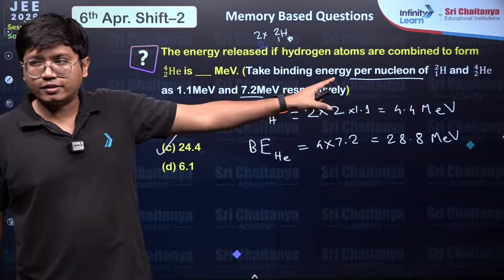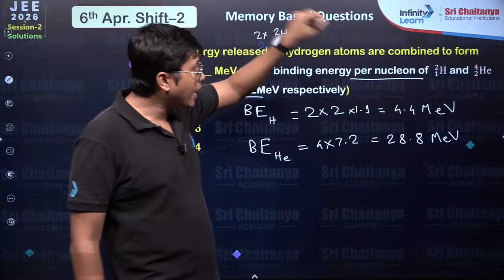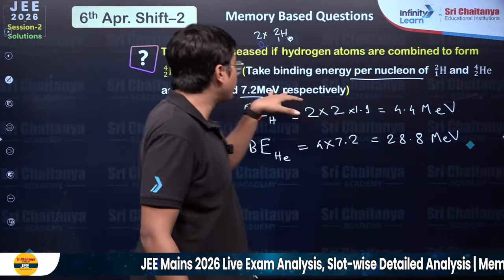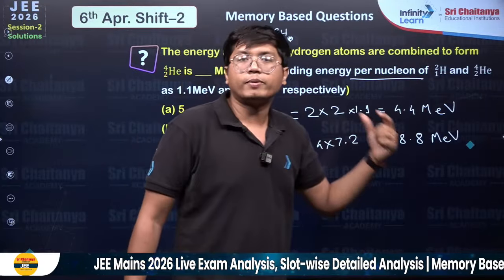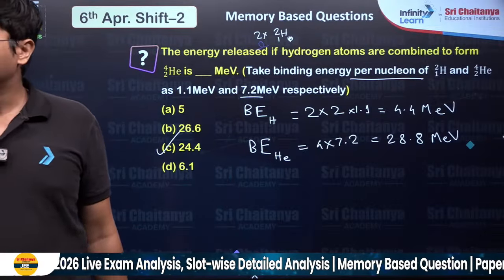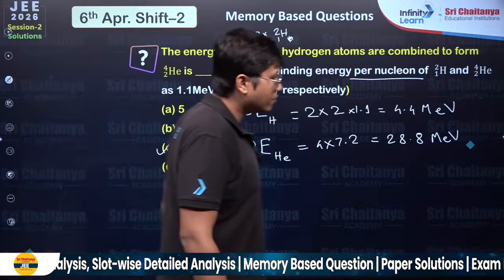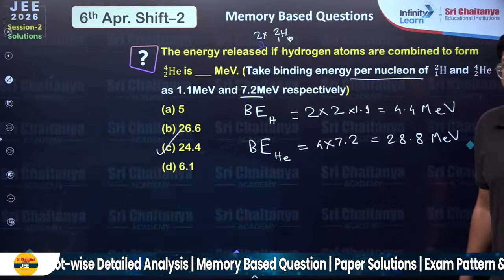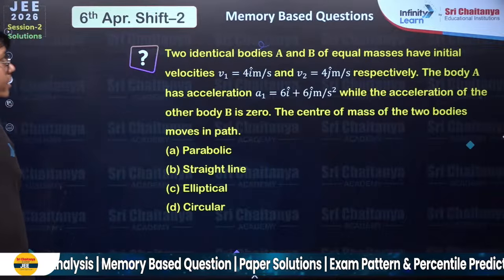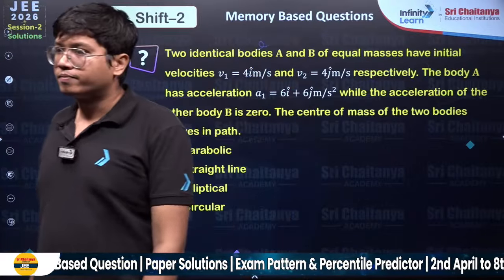Did you do this right? Tell me in the chat. Because I feel this is a question in which there is a high possibility of silly mistake. You already see this coming less than 7.2, so the instinct is to do 7.2 minus 4.4. Did you do this correct? Tell me in the chat. Anyone? This is the kind of question I feel scared of for students. Easy question, but high possibility of silly mistake.